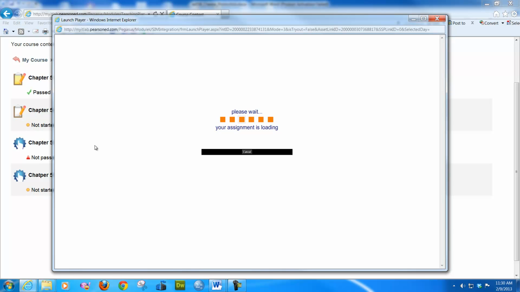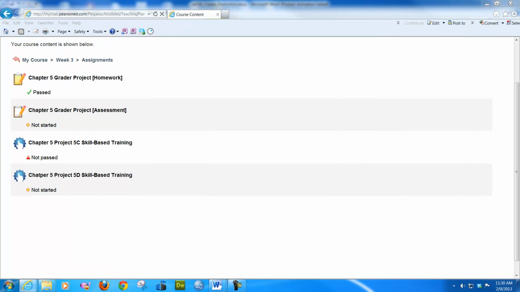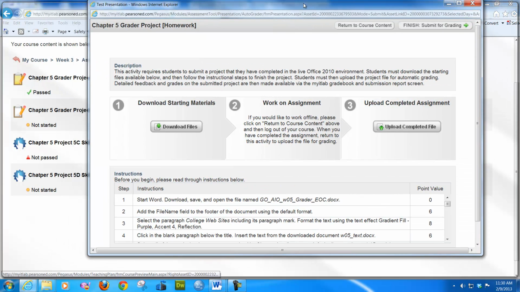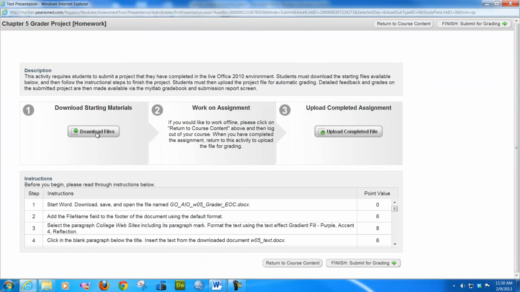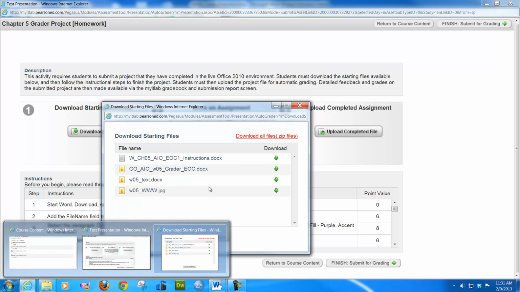So for the other ones, the case graders, they're different. So you're going to click right here, and it will come up and it will look like this. Now you must download the files. So you will get, oh my goodness, you will get this group of files right here every time. So you have to download them.